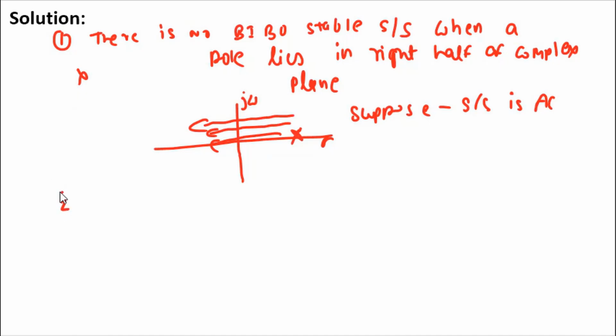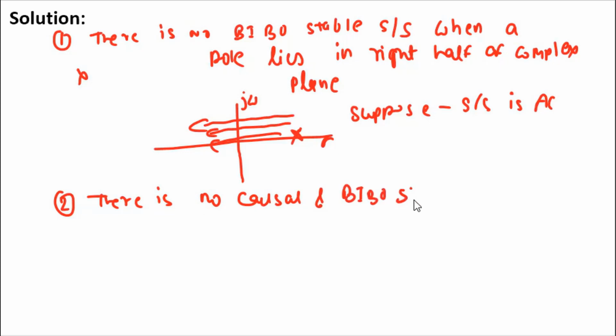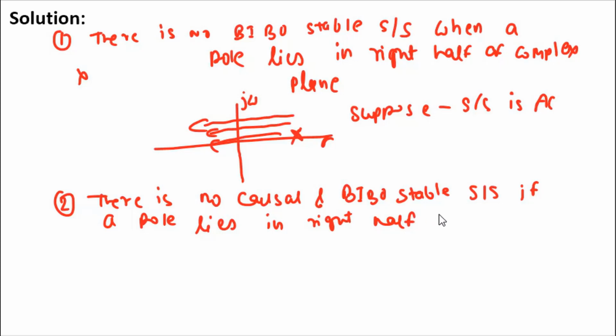However, the second statement is given as: there is no causal and BIBO stable system if a pole lies in the right half of the complex plane.